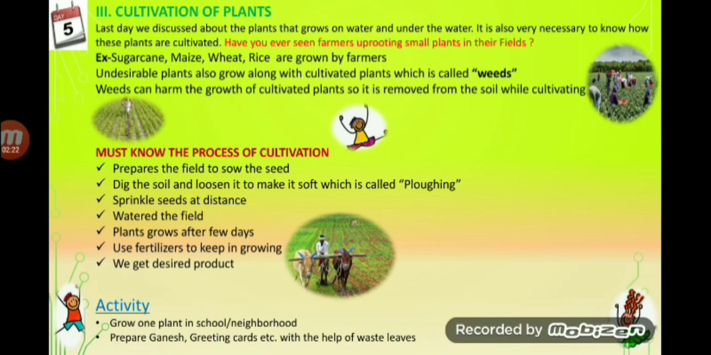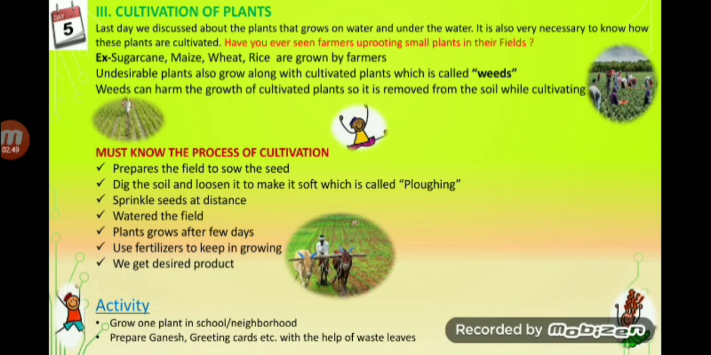But along with these plants, some weeds also start growing. What is weeds? You can ask, what is weed? So weeds are undesirable plants which grow along with cultivated plants. So what is the harm of weeds? You can say that weeds can harm the growth of cultivated plants.